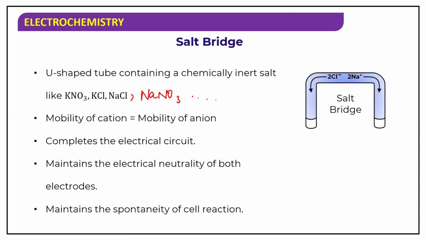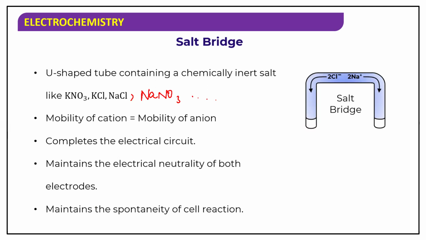Mobility of cation. Mobility means movement. The movement of cation will always be equal to the movement of anion inside the U-shaped tube, which is a salt bridge. And this completes the electrical circuit and maintains the electrical neutrality of both the electrodes. So to maintain the neutrality only, we are using the salt bridge. And also it maintains the spontaneity of a cell reaction.